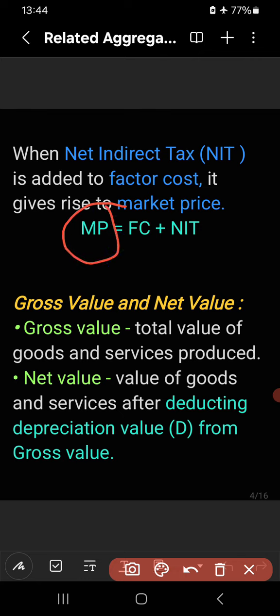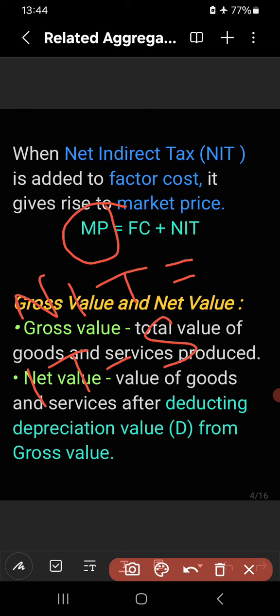What is NIT? What is net indirect tax? Net indirect tax is equal to indirect tax minus subsidy, right? Government levies indirect tax on goods. Sometimes government gives subsidy on particular goods. So when we deduct subsidy from indirect tax, we get NIT, that is net indirect tax.